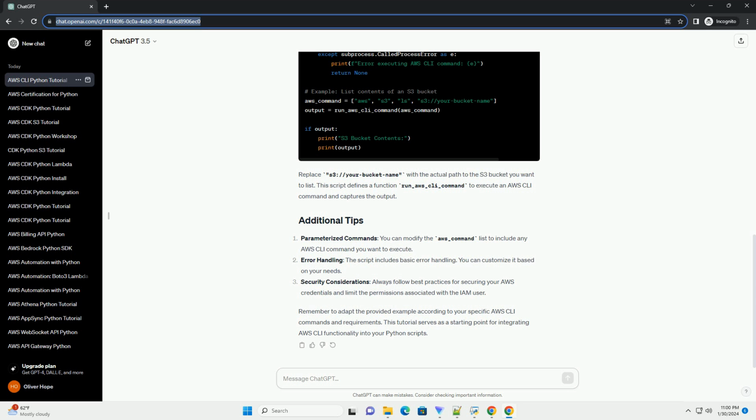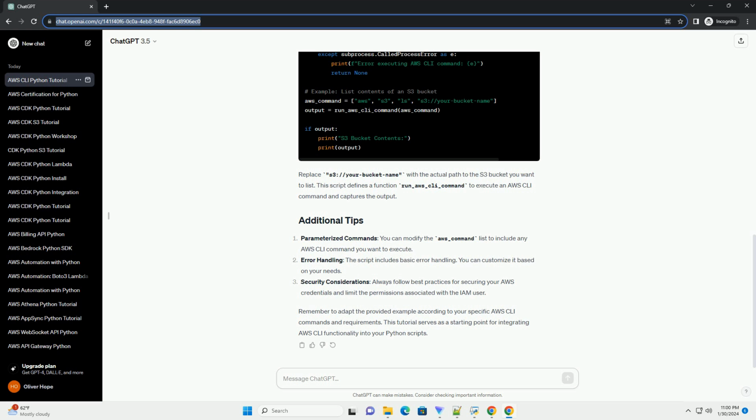Amazon Web Services, AWS, provides a powerful command line interface, CLI, that allows users to interact with various AWS services from the terminal. In this tutorial, we will explore how to use the AWS CLI from Python using the subprocess module. We'll cover the basics of installing the AWS CLI, configuring it, and then executing AWS CLI commands from a Python script.